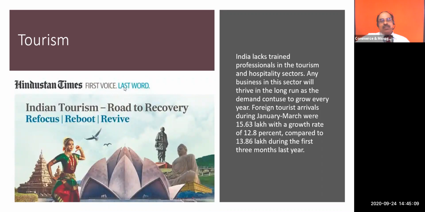But the main area may be different. That is why we are going to look at the ancillary sectors. First one is tourism. You can see, even now it is mentioned that India lacks trained professionals in tourism. When foreigners are coming, we are unable to cope with their ideas, why they are coming, what the purpose is. Since 2020, they are saying that some professional people in India are not good.